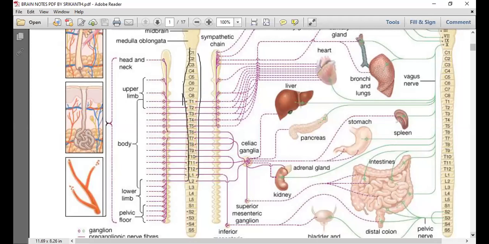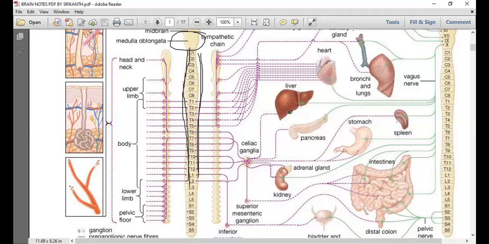I am not showing, I am asking. Let me ask first of all. Connected to which region of the spinal cord? This is the brain actually, and this is the spinal cord. When you are looking towards sympathetic, you should not see anything other than sympathetic.